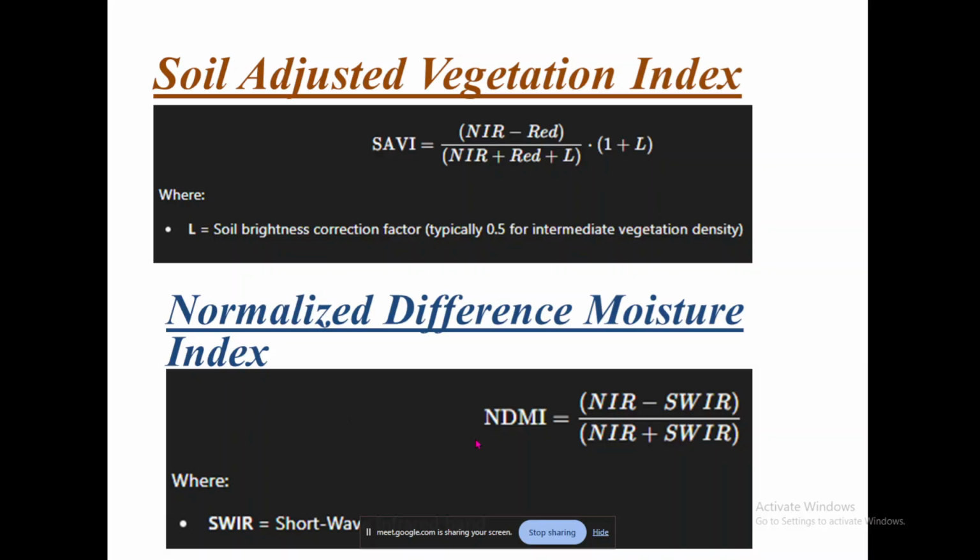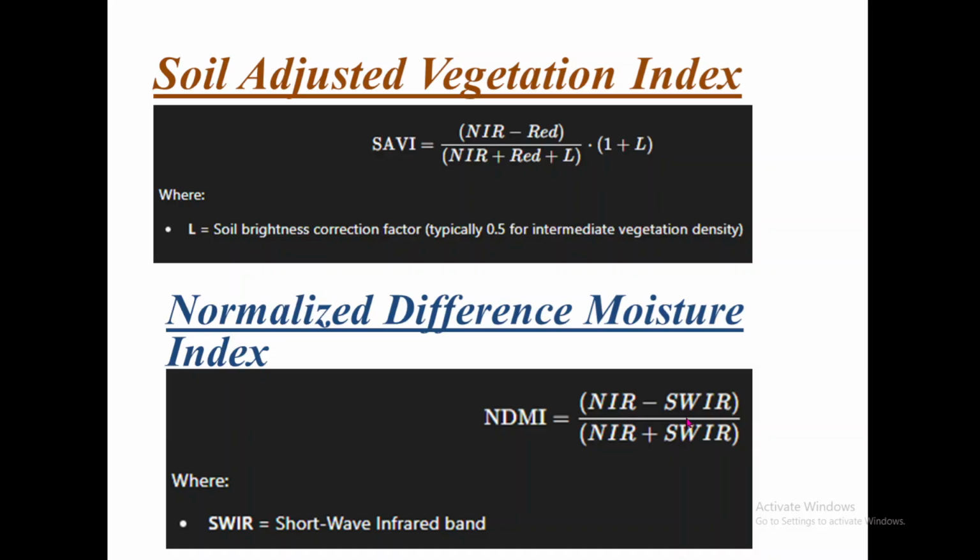This is to find out the concentration of water within a given plant species or within the chlorophyll. That is called NDMI, Normalized Difference Moisture Index. Here you already have NIR. You also need a shortwave infrared band. Landsat 8 is very ideal because it has shortwave infrared 1 and shortwave infrared 2.